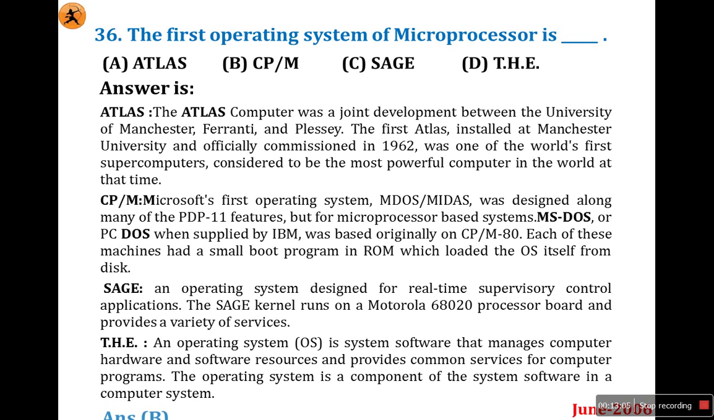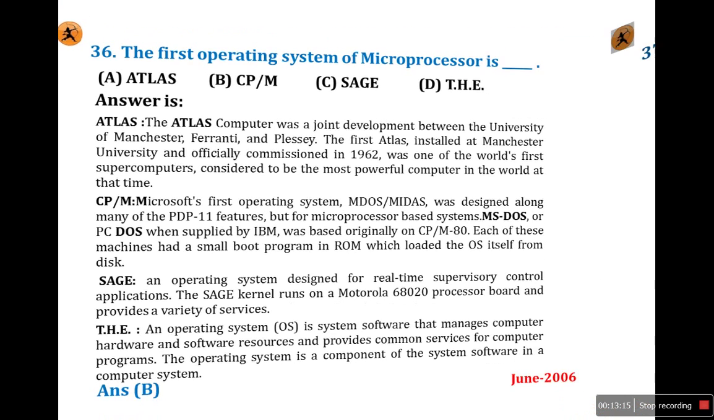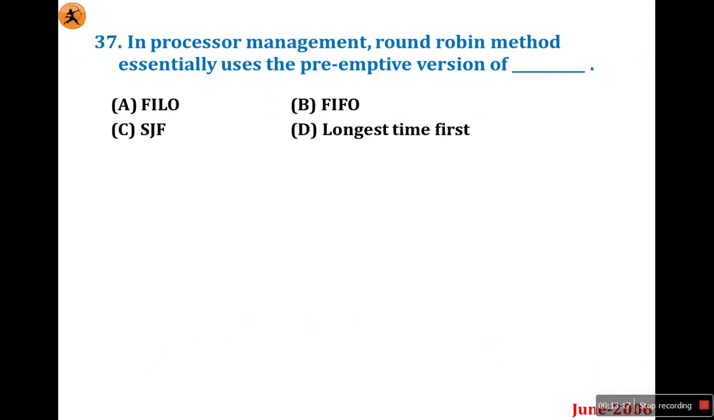I hope all are clear. Now for question 36, the first operating system of a microprocessor is CP/M. Option is B. Don't select Atlas. It is the first supercomputer. Okay. Next we will look at question number 37.